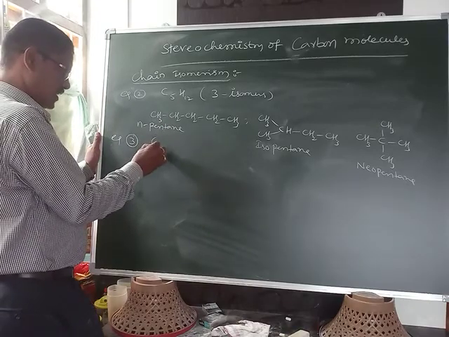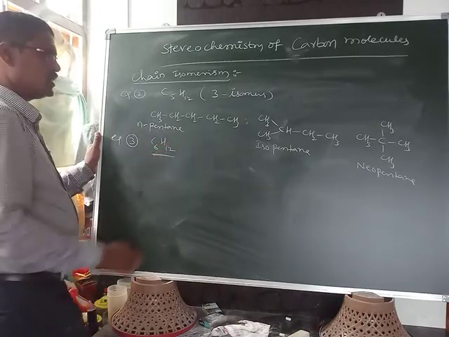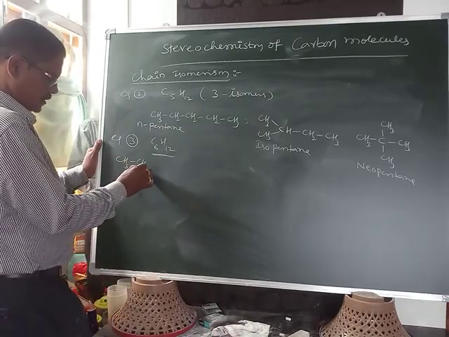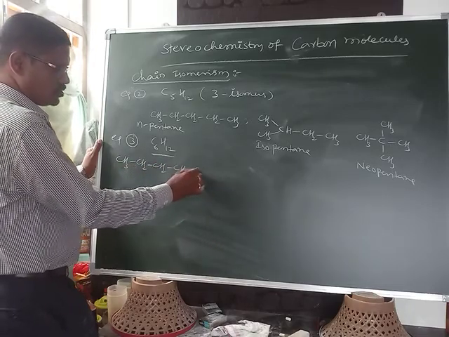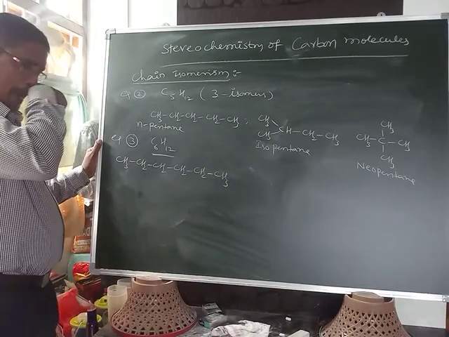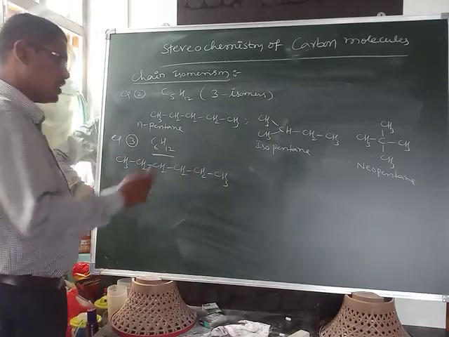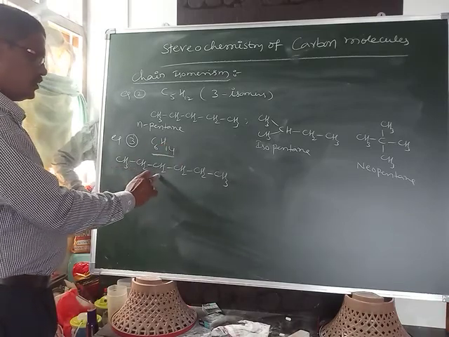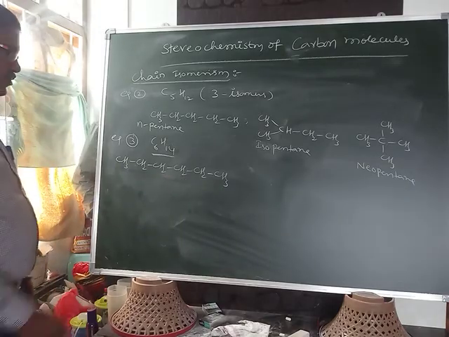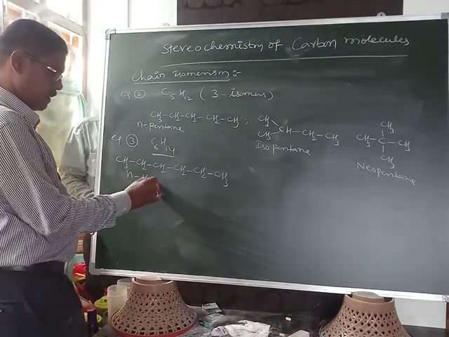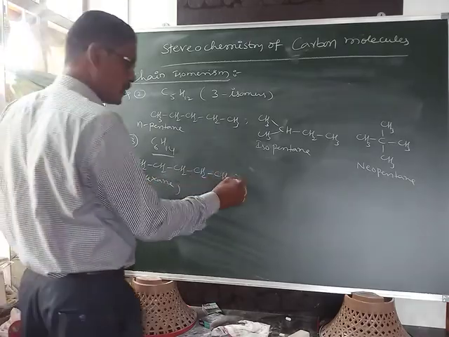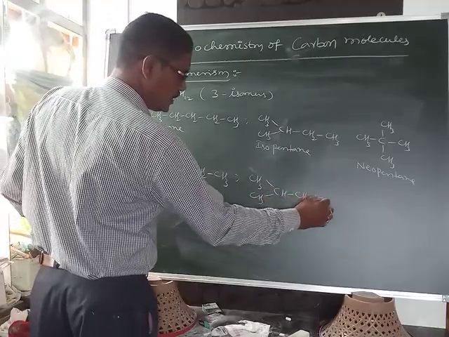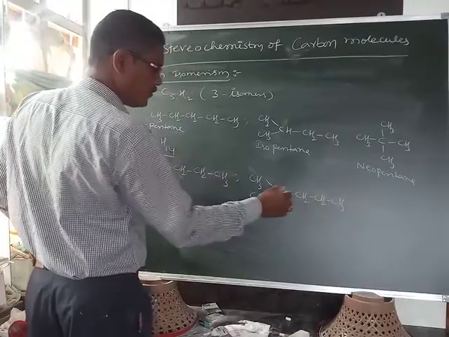Similarly, the third one is C6H14. This is CH3, CH2, CH2, CH2, CH2, CH3, 1, 2, 3, 4, 5, 6 carbons and 14 hydrogens, 5 plus 5, 10 plus 2, 14. This is called N-hexane. Next, CH3 and CH3, CH2, CH2, CH3, 1, 2, 3, 4, 5, 6.